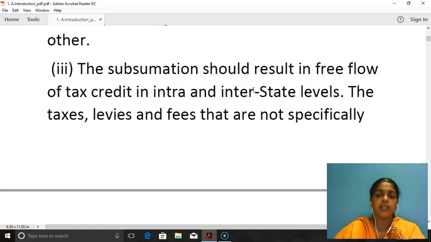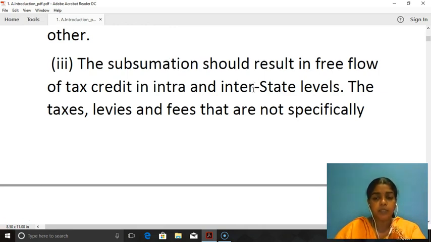Not only within the state, but also between the states, there should be free flow of tax credit, and the subsumption should result in that free flow. So the government has analyzed various indirect taxes which, upon subsumption, will result in free flow of tax credit. That is why entry tax, octroi, VAT, all these have been subsumed. Because if they are not subsumed, then it would not result in free flow of tax credit.